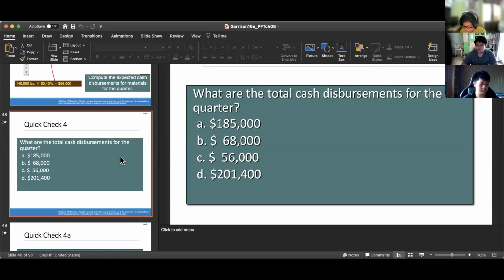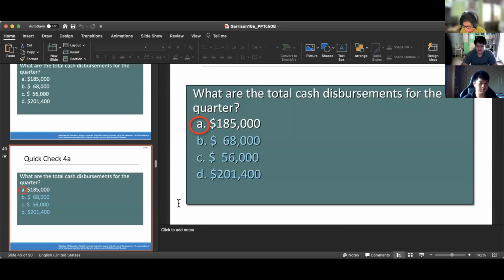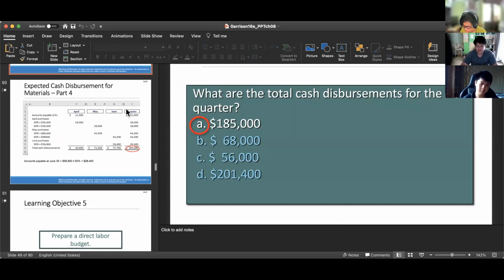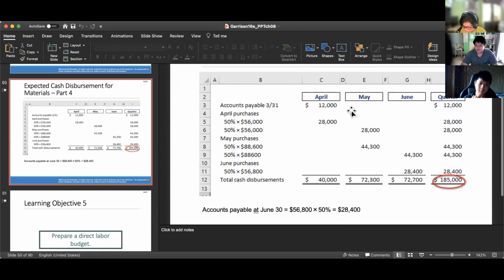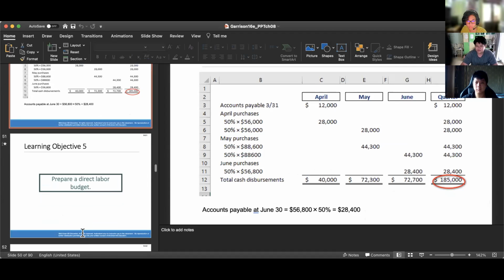Quick check 4. What are the total cash disbursements for the quarter? The answer is $185,000. The rest is the same, but because June is the end of the quarter, the half percentage for the 56,800 will be posted in July. And after you get all of this, you just have to sum it up, and you will get the 185,000 for the quarter.